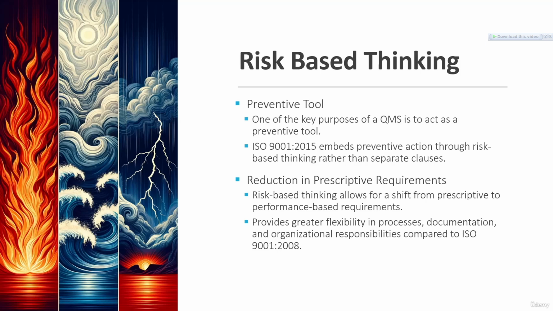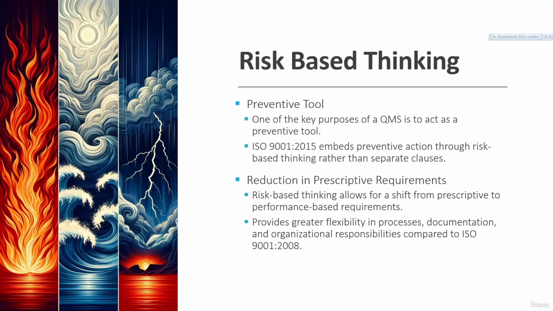So here on this slide, you see various clauses of the ISO 9001 standard. The ISO 9001 2015 version has 10 clauses. Out of these 10 clauses, the first 3 are more administrative clauses, which talk about the purpose and scope, the references, and the definitions. So those are not the requirements. The actual requirements start from clause number 4 to clause number 10. If we look at these 7 clauses on which the companies need to act to implement the ISO 9001 standard, they fit into the PDCA cycle.